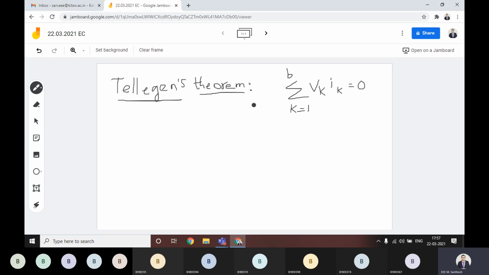In other words, if there are active elements and passive elements, the power delivered by the active elements is equal to the power absorbed by the passive elements. You can define it in another way. If you have active elements, those active elements will deliver some power, then in that case power delivered is equal to,